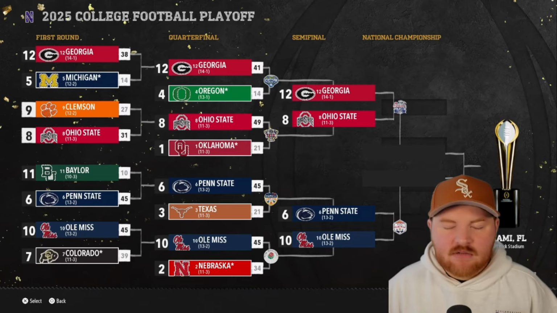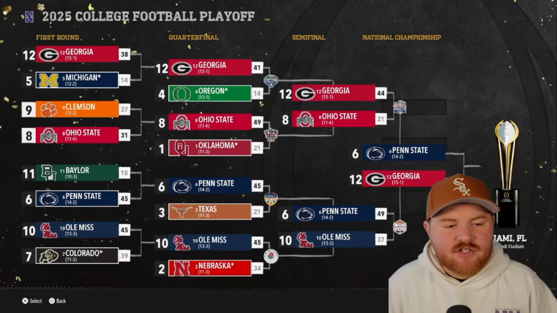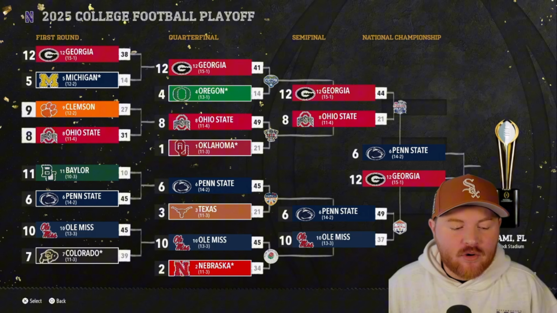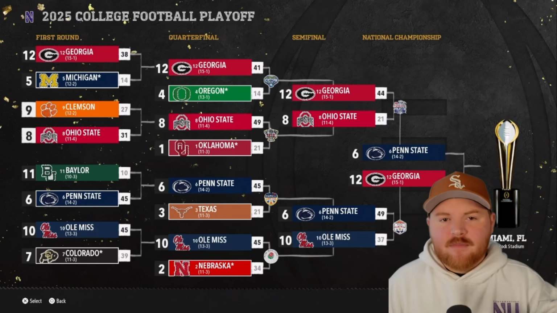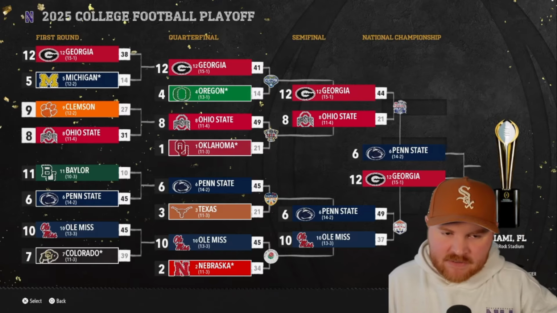So let's see what happens in the national championship game. Okay, so our national championship game is Penn State versus Georgia. Georgia won 44-21 against Ohio State in the Peach Bowl. Penn State won 49-37 against Ole Miss through their West Coast swing. They'll take on each other. So Georgia is from the Sun Belt. Penn State is from Conference USA. So we get 2 teams with conferences centered around them.